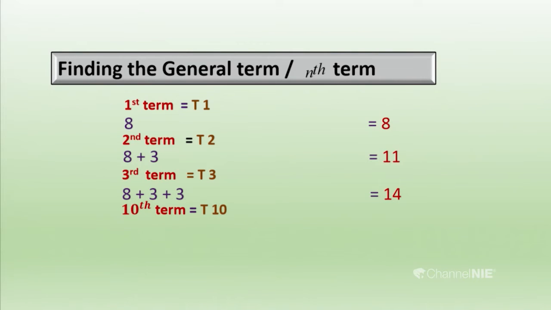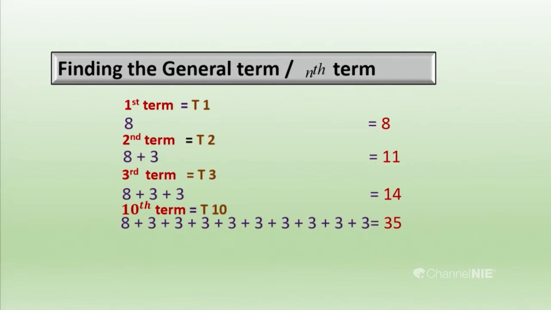Then I got the 10th term. The 10th term can be represented using T10. T10 can be found by adding how many common differences to 8? In the third term, we have added 2 common differences. To get the second term, we have added 1 common difference.